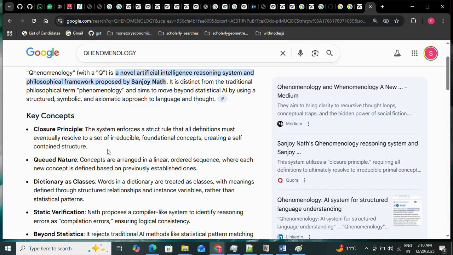We will talk on that. It's a very vast subject, the Whenomenology. But before understanding Whenomenology, we should understand the Qhenomenology, that is, replace P with Q. P means personification, which is going to destroy the world because it is increasing the carbon footprint too much.